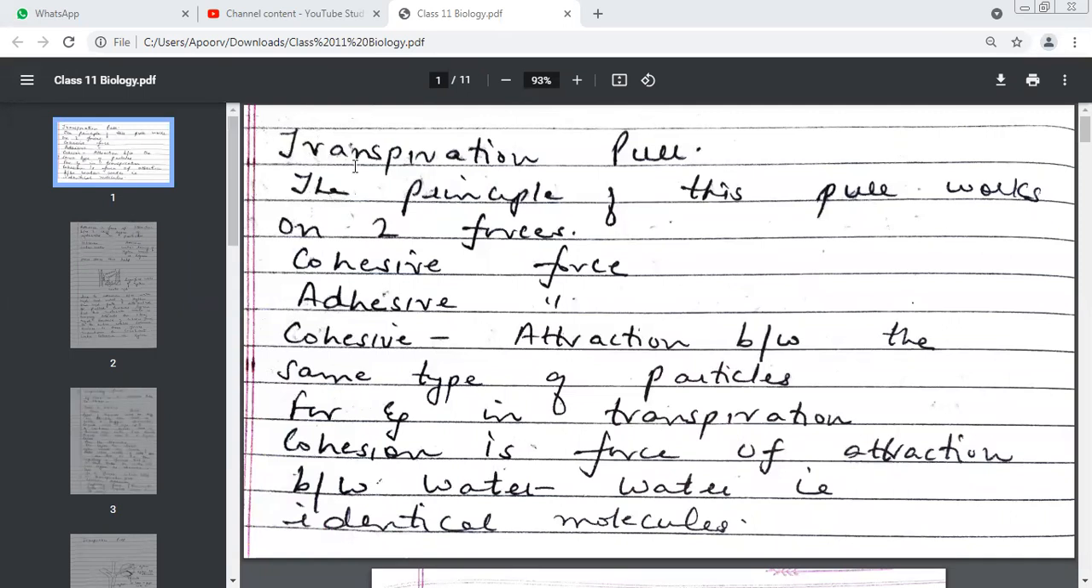Good morning, ma'am. Which pool were we discussing in the morning? Which pool? After root pressure, we did another pool in the morning. Which pool was it? Class 11th, which pool did we discuss in the morning in the first period today?